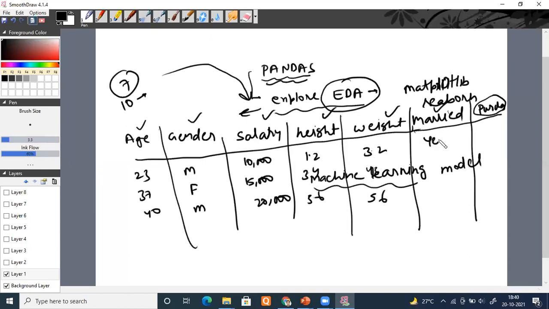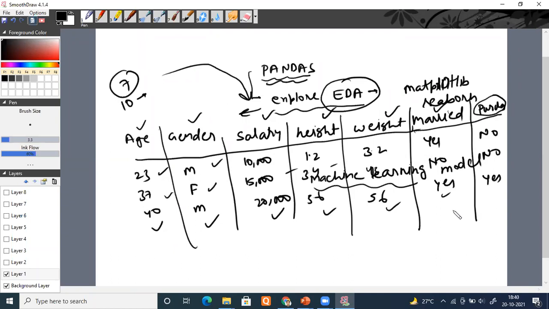Married is, suppose, he's married, he's not married, he's married. And this is my output variable. Suppose the history says that if these are the attributes, meaning 23, age, male, he didn't purchase the product. If the history is like 37, female, he didn't purchase the product. But if it's like 40, M, 20,000, 56, he purchased the product.